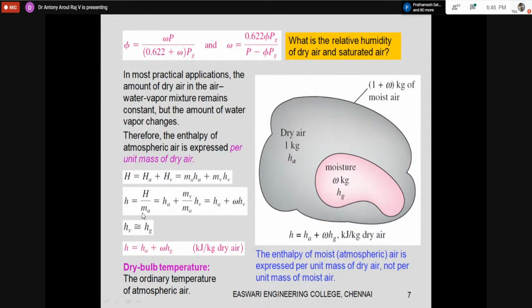Okay, so at any point, the enthalpy is given by h of air plus specific humidity into h of vapor. If I have the specific humidity directly, I can add the air enthalpy with the water enthalpy. Otherwise, I cannot add it. Okay.